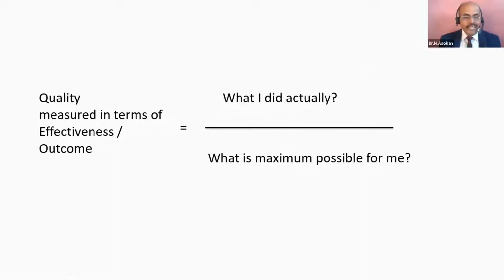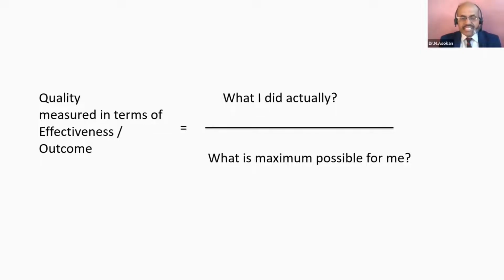So out of my own experience, I put this definition of quality again in the mathematical formulation. Quality measured in terms of my effectiveness. What is the outcome I am able to produce? So I put it in a mathematical equation. It is the ratio between what is maximum possible for me to what I actually did. So for example, this session, I can measure my quality.